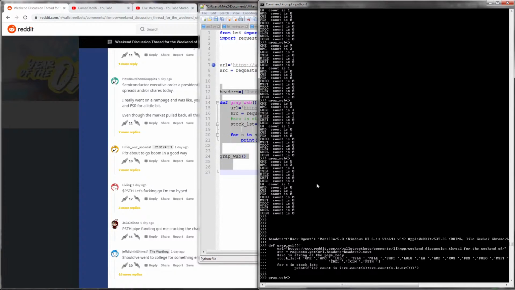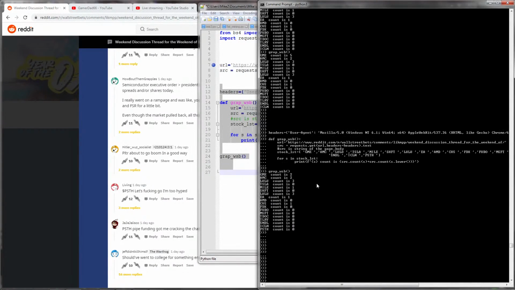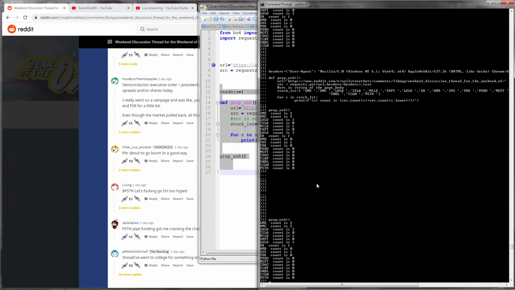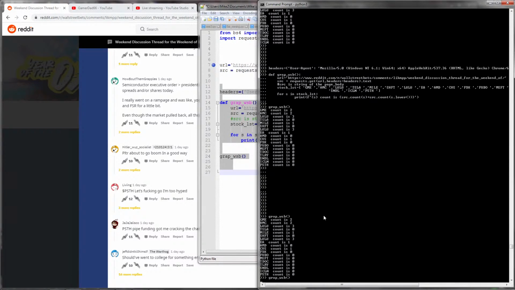So now I'm going to try to grab these symbols and get an idea what people are talking about. So like GME, PSTH, no mentions at all. Let's see what's going on here. So yeah, if anyone out there is a Python expert and can explain how I can go to Wall Street Bets and pull the whole thing down, a particular discussion, pull the whole thing down, because that's the part I don't think I'm getting, right? I don't think I'm getting the entire page.